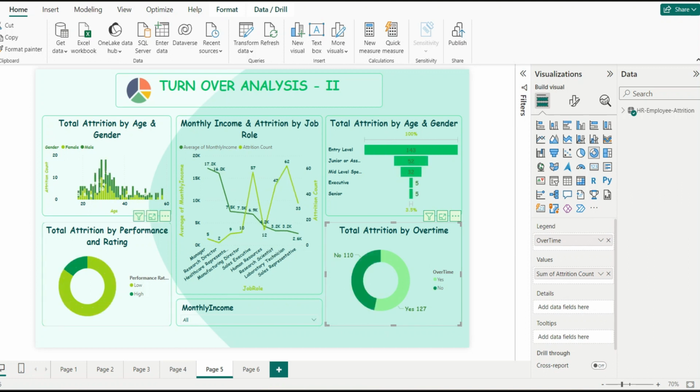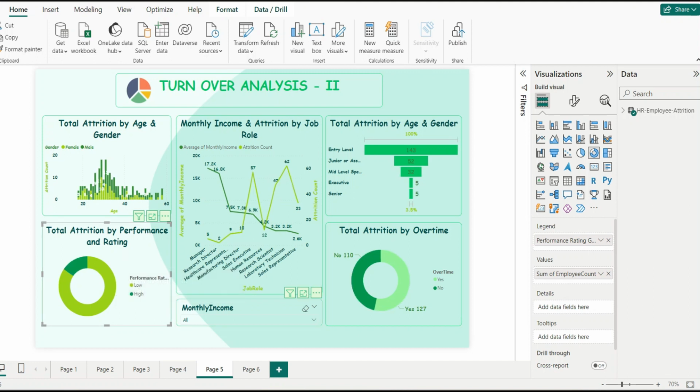Other than that, if I select performance as low, then we can see that in entry level 116 have left, in junior or assistant 46 have left, in middle level 28 have left, executive 5 have left and senior 5 have left.